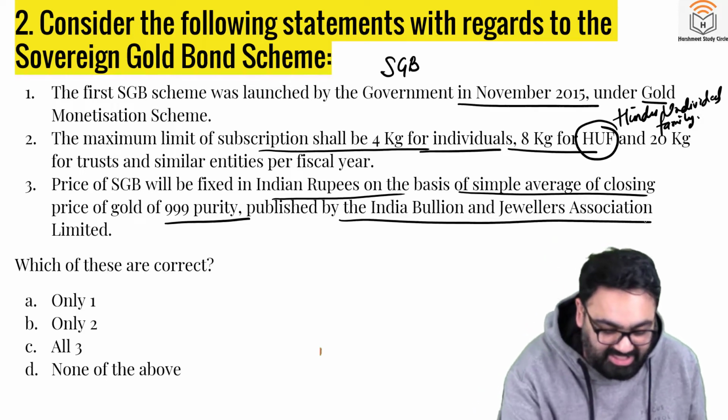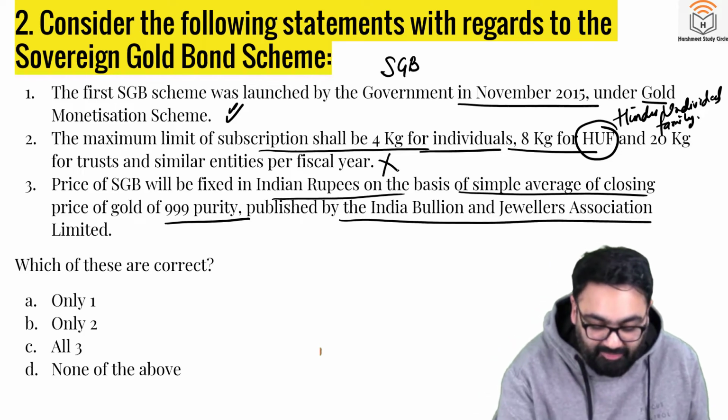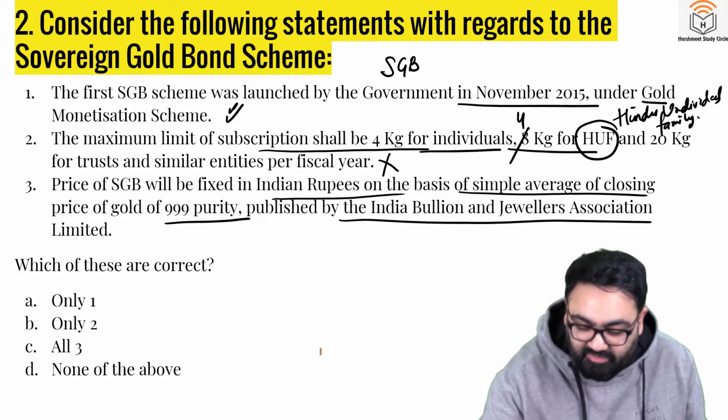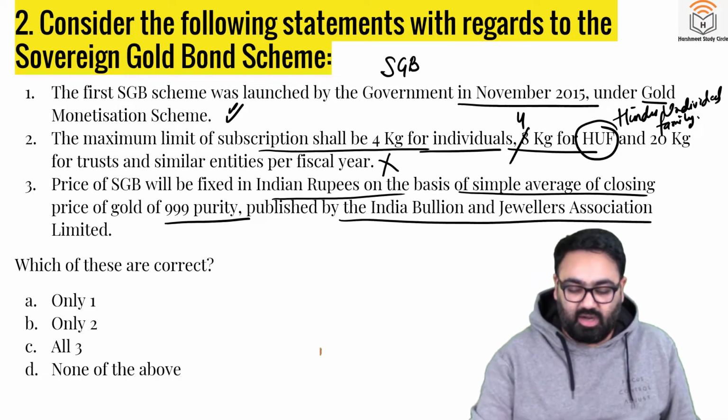With respect to that, the first statement is correct. It was first launched in November 2015. Second is wrong. The limits that have been put is 4 kg for individual and 4 kg only for Hindu Undivided Family as well, and 20 kg for trust. Third is right.